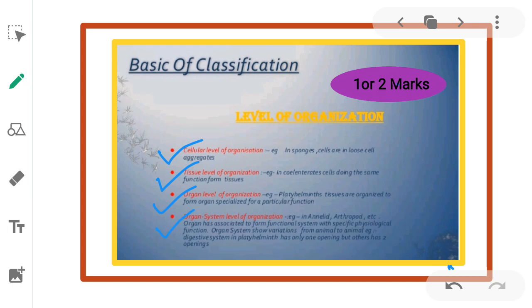Next, organ system level of organization. Example, annelids, arthropods. Organs are associated to form functional systems with specific physiological functions. Organ systems show variations from animal to animal. Example, the digestive system in platyhelminthes has only one opening, but others have a single or two openings. So this is about the different levels of organization.